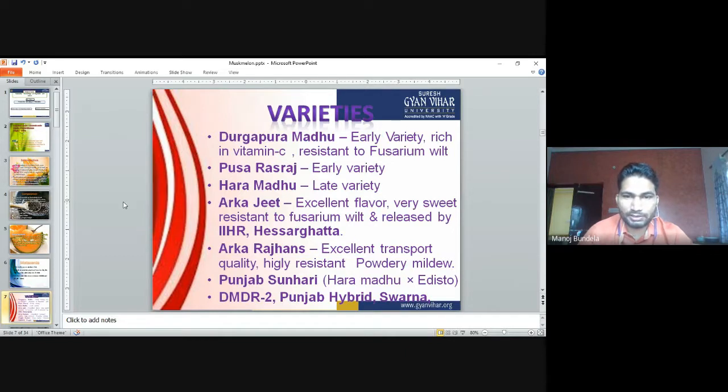Arka Rajhans, an excellent transport quality variety, is highly resistant to powdery mildew. So in cucurbits, powdery mildew is the major problem, and Arka Rajhans is resistant to powdery mildew. Punjab Sunhari is a cross between Hara Madhu and Edisto. Also DMDR2, Punjab Hybrid and Shorna. So these are some important varieties of muskmelon.